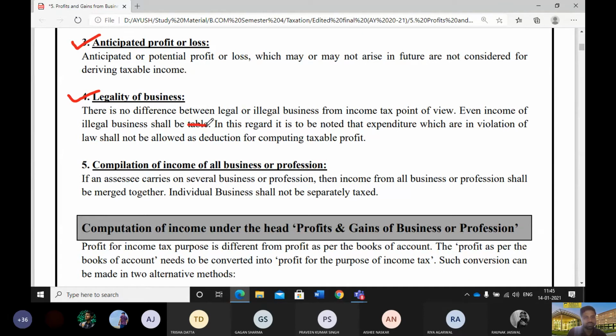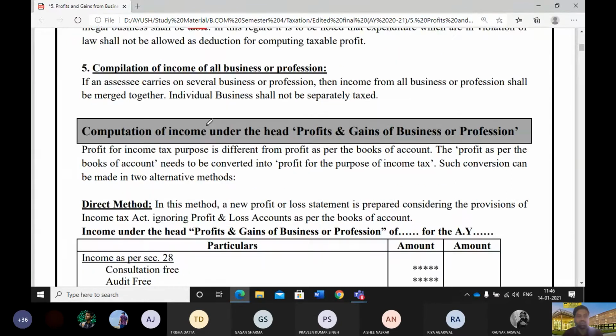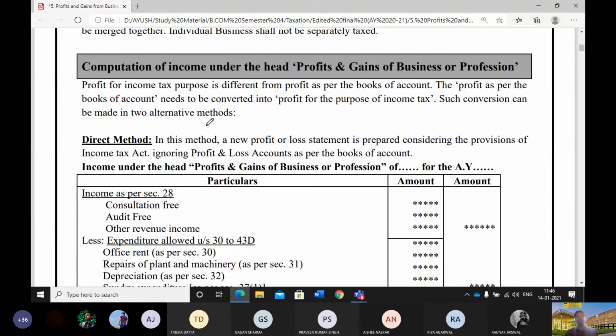I'll be changing this word; it should be taxable. But the thing is, will you tell the government that you are earning something from an illegal business? The government says, I don't have any problem. Income tax can take tax even on illegal activities. But the second thing is, will you tell the government that you are earning something from an illegal activity? No.